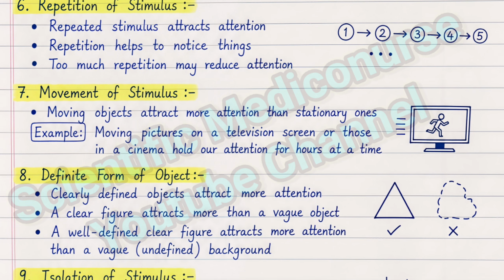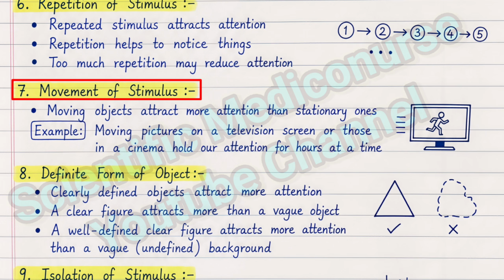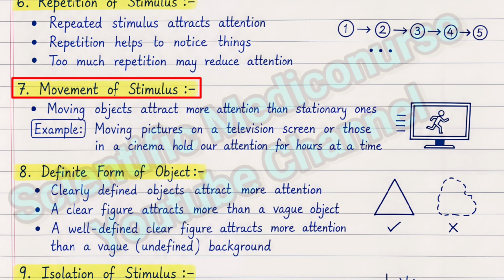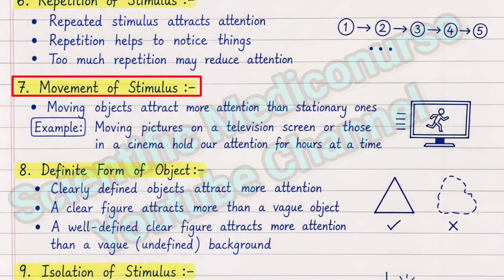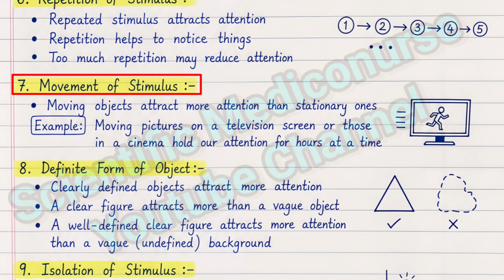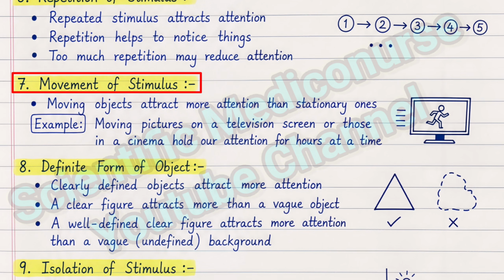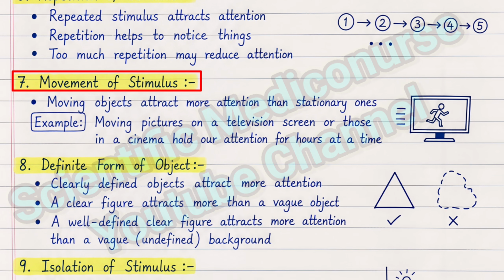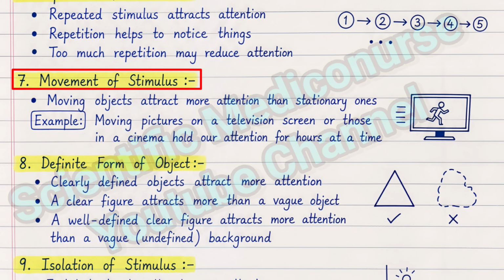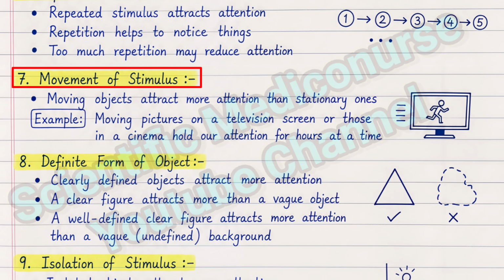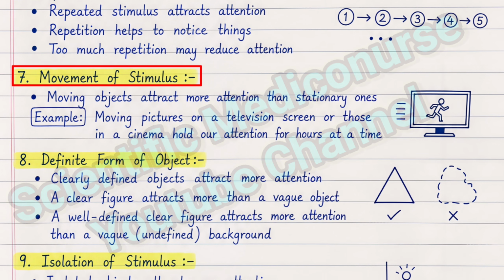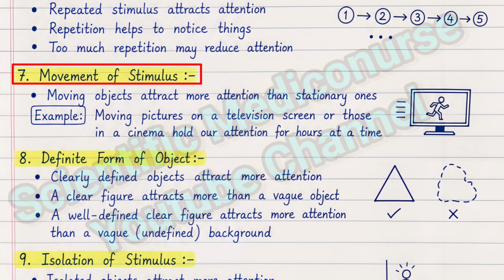Now let's move to the next factor, that is movement of stimulus. An object which is moving attracts our attention. Like in movies, if the scene does not change and the hero is standing at the same position for an hour, would you watch that movie? Impossible, because a static position or a static image cannot sustain our attention.